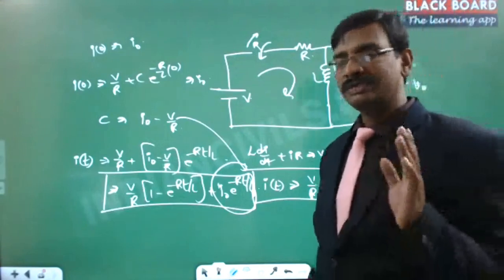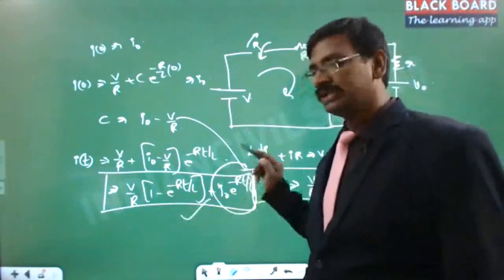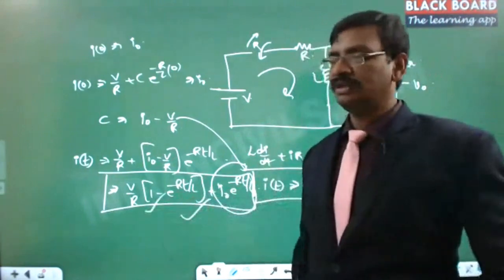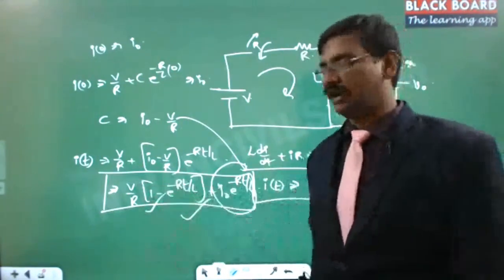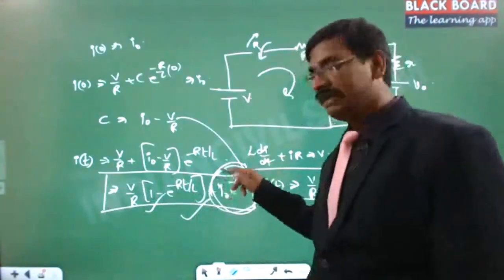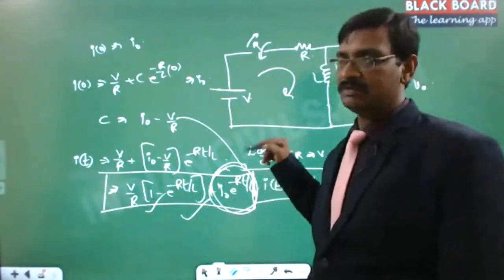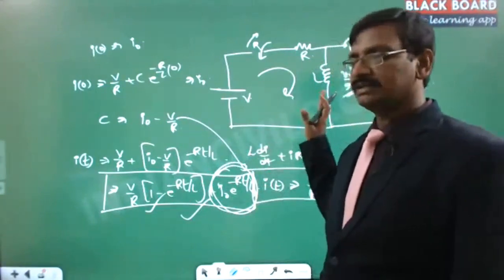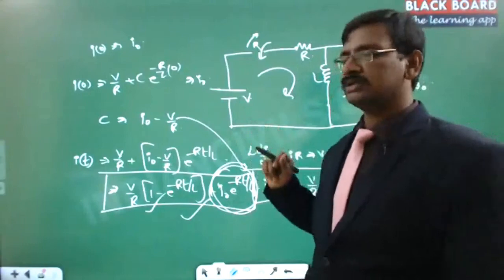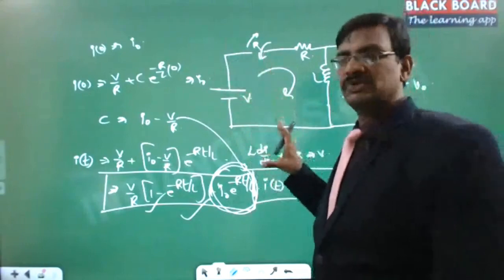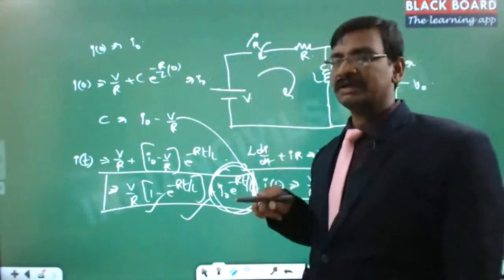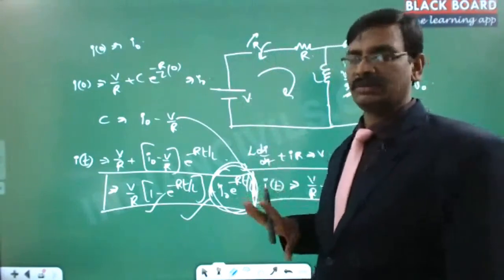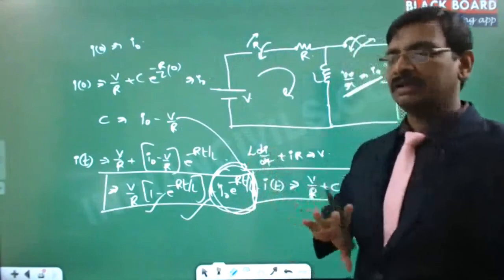Right? This is the equation you will notice in power electronics. In our network analysis, most of the time we will do only V by R into 1 minus e power minus RT by L. This additional portion will take effect and be analyzed further in the case of power electronics. Got it? So the initial condition decides the arbitrary constant. The original differential equation solution will not make any difference. The initial conditions make the difference in the calculation of the arbitrary constant. That is the only thing extra. Got it? Is this clear? Any questions?